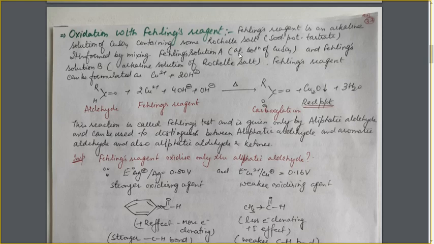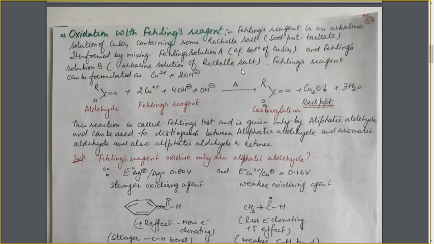What is Fehling solution A? It is an aqueous solution of copper sulfate. And what is Fehling solution B? It is an alkaline solution of Rochelle's salt. Before carrying out this Fehling's reaction, or reaction with Fehling's reagent, we will mix these two reagents to form the Fehling's reagent.